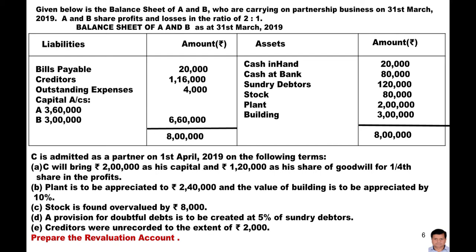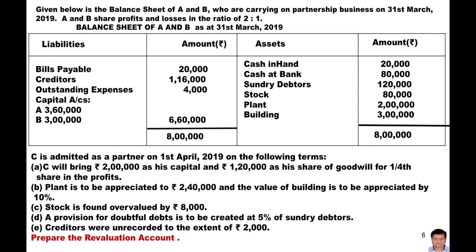The topic we are learning today is going to help in almost all the cases. That's why this topic is more important. If we read the transactions, or the adjustment, C will bring 2 lakh rupees as his capital and 1,20,000 as his share of goodwill for the 1/4 share in the profits. The treatment of these adjustments will be done in the partner's capital account.